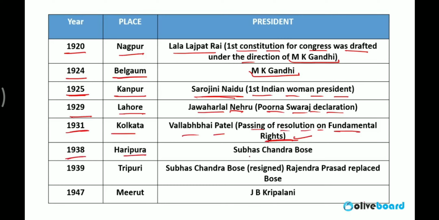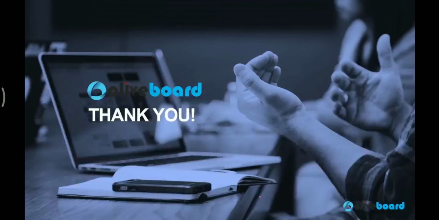1938 Haripura, Subhash Chandra Bose, and after this in 1939 in Tripuri, Subhash Chandra Bose resigned and Rajendra Prasad replaced Bose with the support of Mahatma Gandhi. And after that, Subhash Chandra Bose made INA, and went to Japan and all that incidents. 1947 Meerut, J.B. Kripalani. It was the last meeting of Indian National Congress.